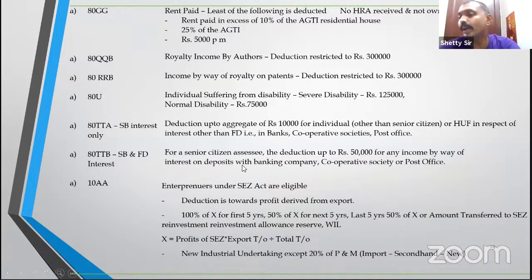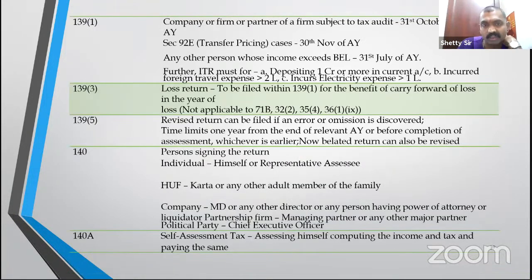Next, you have 80-IAB, SEZ. What is SEZ? Special economic zone. Then the law says, whatever profit you made, first 5 years 100% deduction, next 5 years 50%, last 5 years, totally 15 years, 50% of reserve, whichever is less.